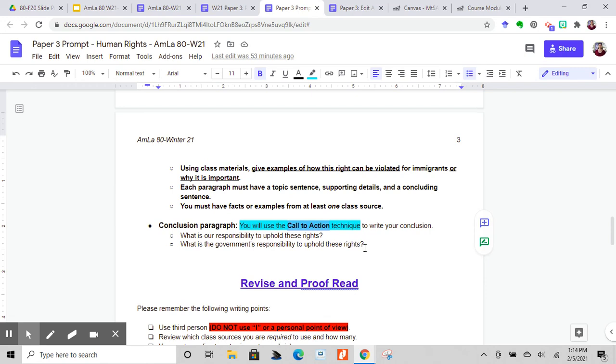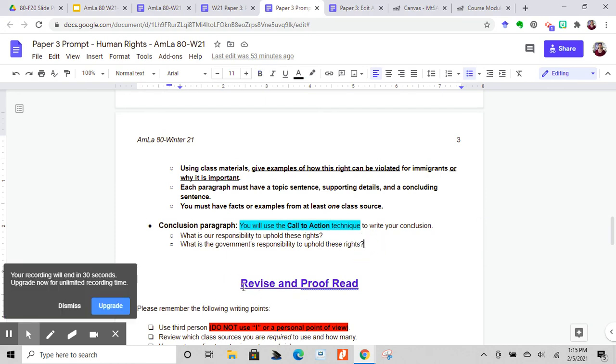And so you're going to use a call to action technique in your conclusion paragraph. Remember, you can go back in the modules and you can review the slide presentation on writing conclusion paragraphs if you need to remind yourself how to write a call to action conclusion paragraph. Okay, next we will go over how you will revise and proofread.